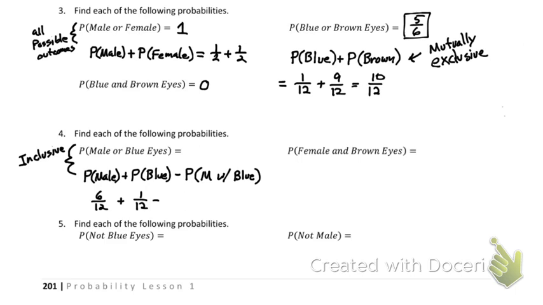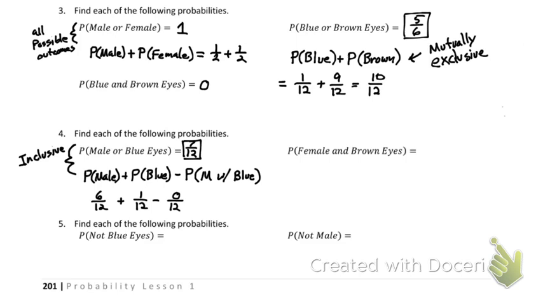No. So there's no overlap, so we're subtracting 0 over 12, which is like we're subtracting 0. So our total is going to be 7 over 12. Once again, if we had a male in here with blue eyes, I'd have to subtract it because I counted it twice. I would have counted it here, I would have counted it here, so I have to subtract one of them. Otherwise, you can end up with more than 100% chance of picking something.